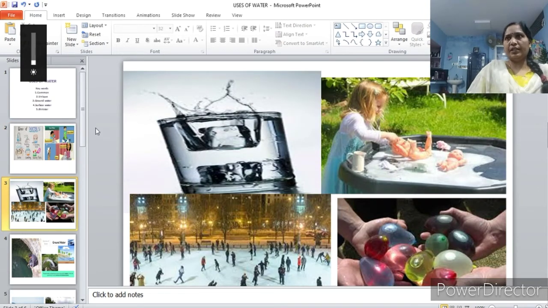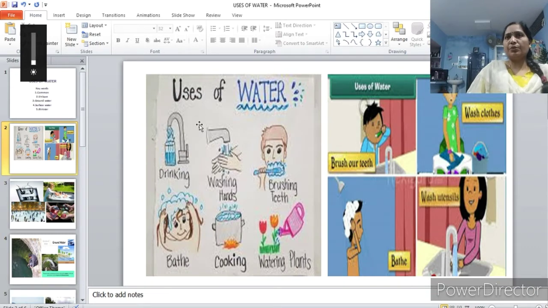Sometimes we use water for unique uses. What is the meaning of unique use? Unique uses means we use the water for fun. It's not compulsory. In the first slide that I showed you, water is essential for life. If water is not there, we cannot do all these works.